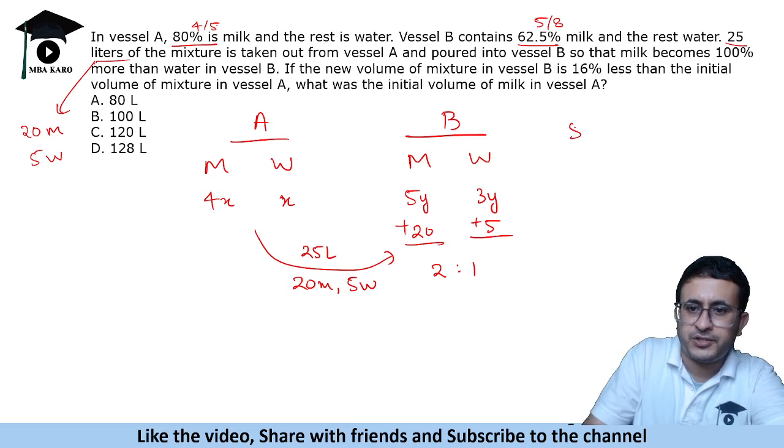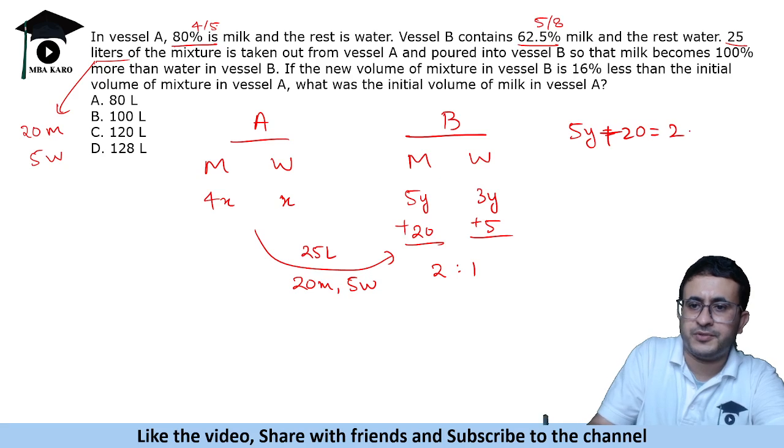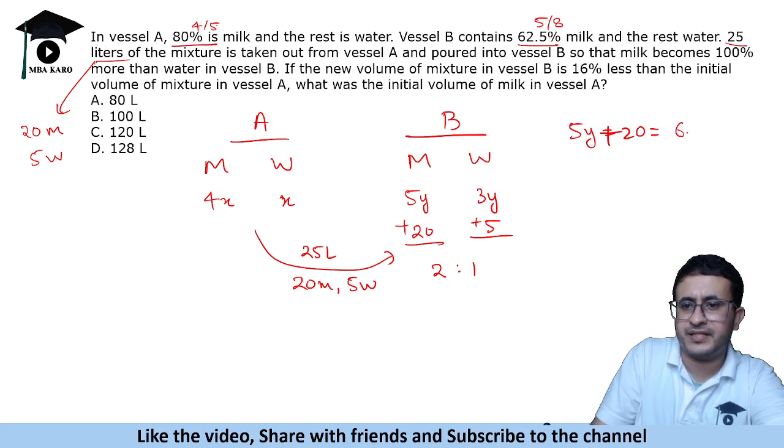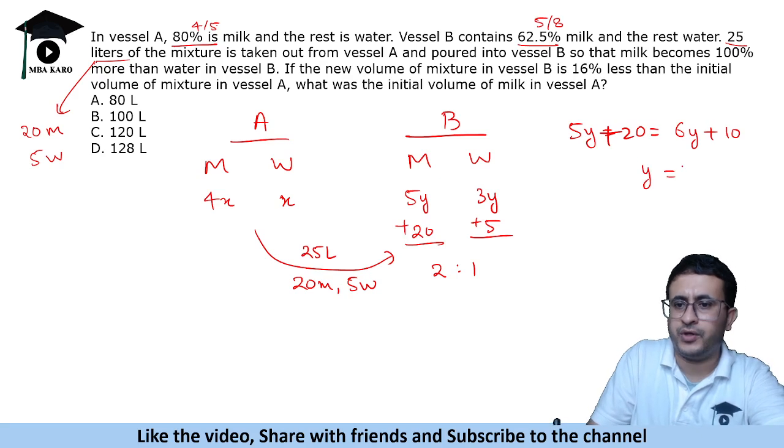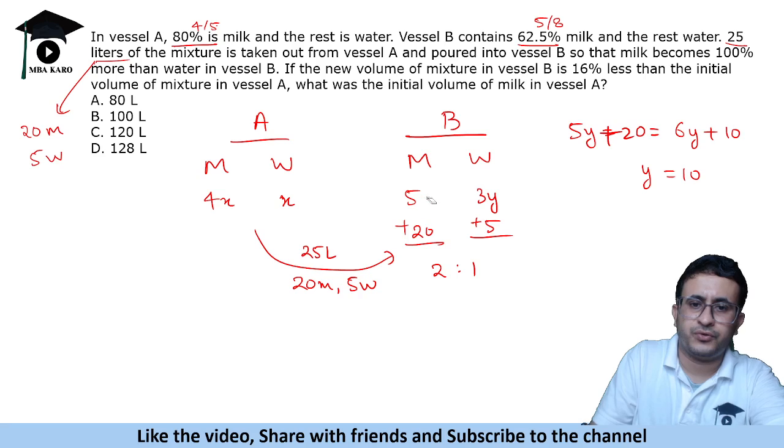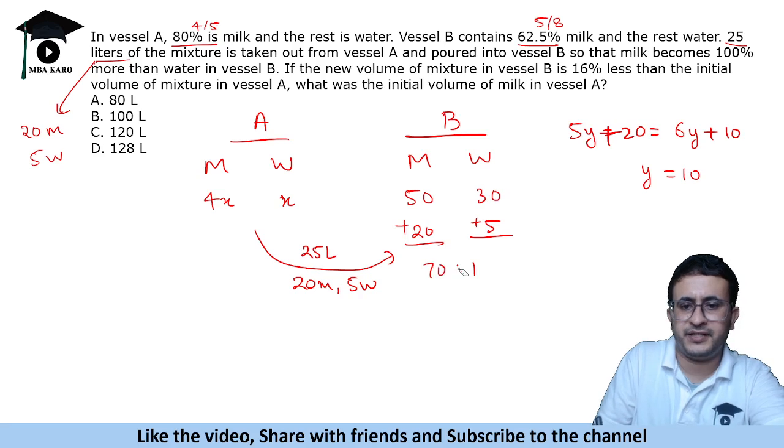So 5y plus 20 is equal to 2 times of 3y plus 5, or you can say 6y plus 10. Okay, so that gives us y is equal to 10. Y is 10. So इस option को change कर लो. So it becomes 70 and 35.